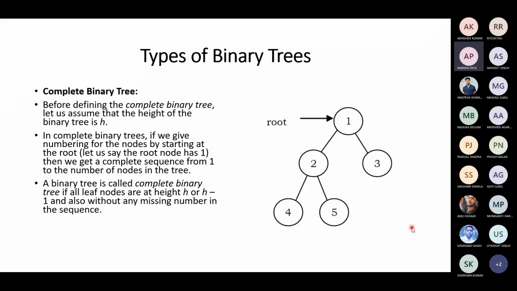So in other words, before defining the complete binary tree, consider the height of a tree is h. In complete binary trees, if you start giving numbers, 1 to the root, then we can continue the sequence at each level: 2, 3, 4, 5. Then a binary tree is a complete binary tree if all the nodes are at height h or h minus 1, and also without any missing number in the sequence.